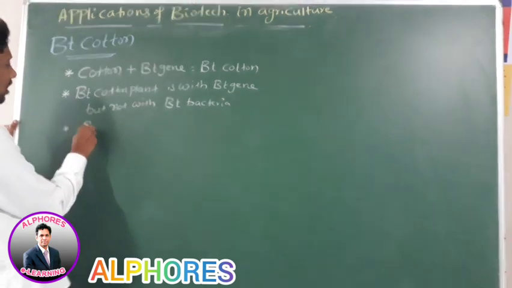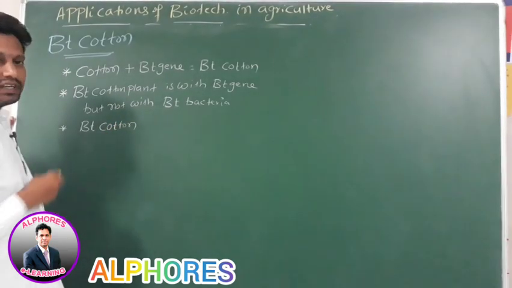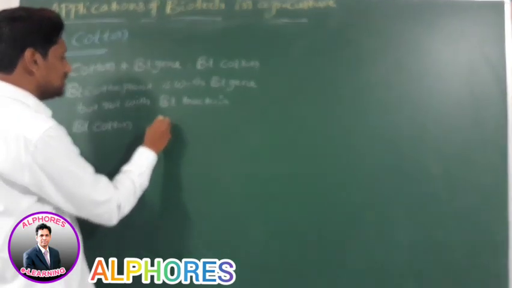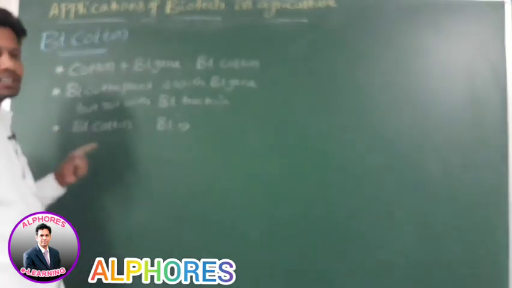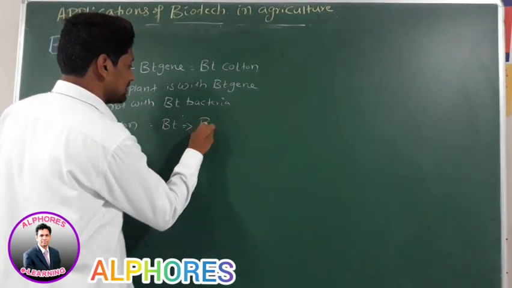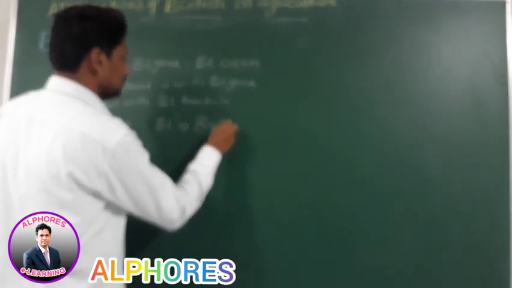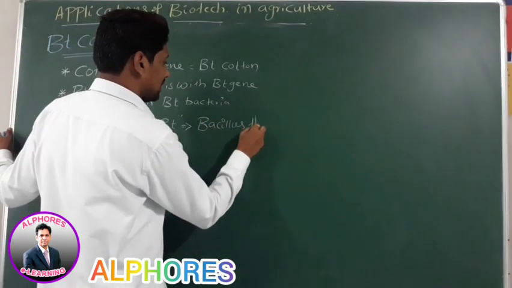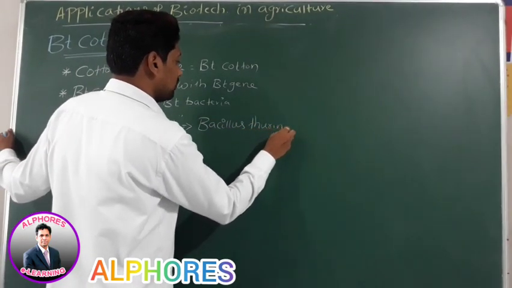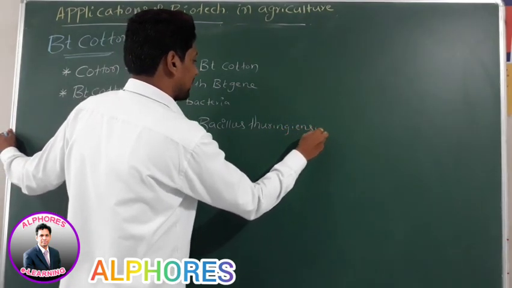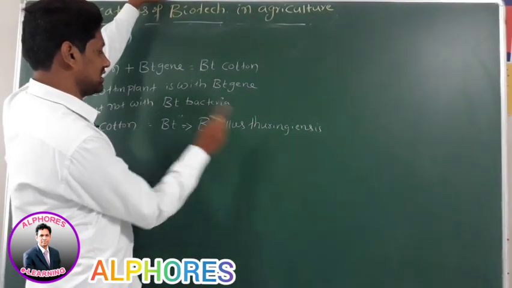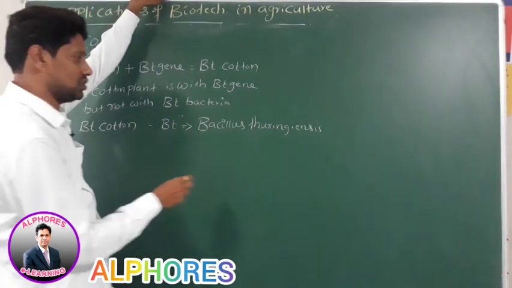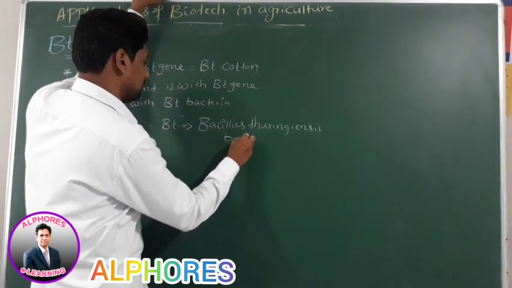In BT cotton, what does this BT stand for? BT stands for Bacillus thuringiensis bacteria. BT stands for Bacillus thuringiensis.